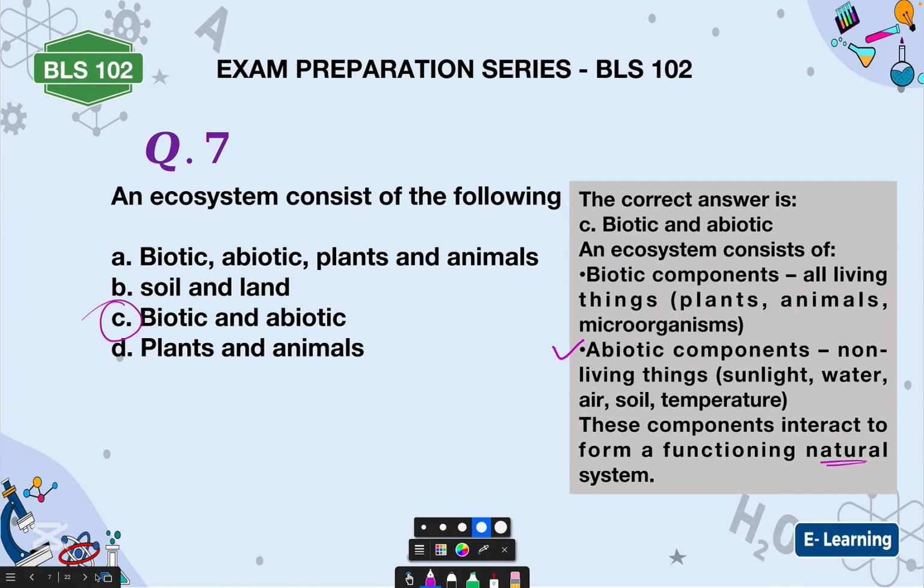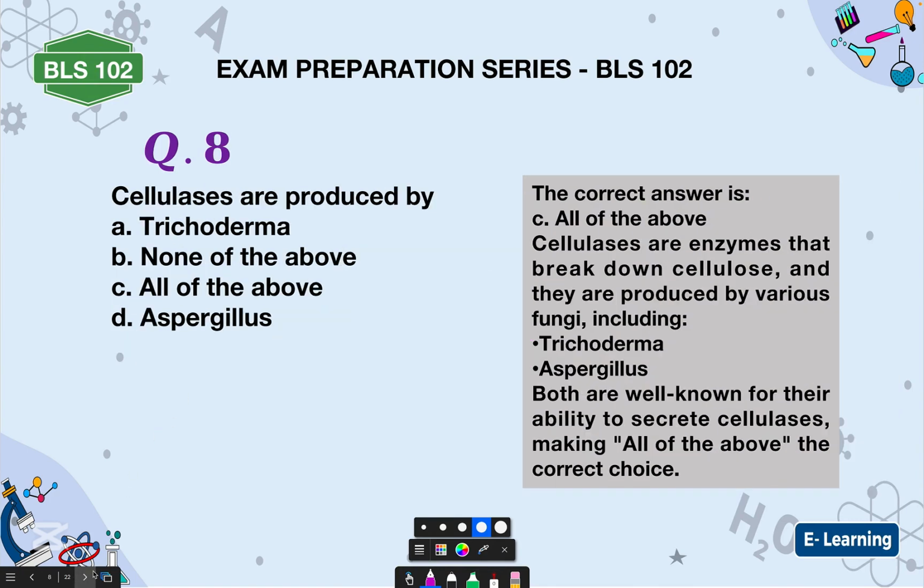All right, let us see the next one. Cellulases are produced by: Trichoderma, none of the above, all of the above, Aspergillus. Now, cellulases are produced by various fungi, including Trichoderma and Aspergillus.